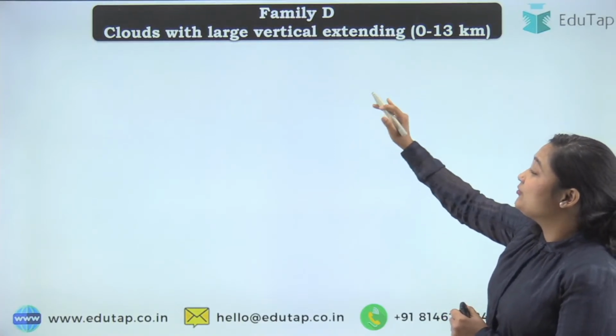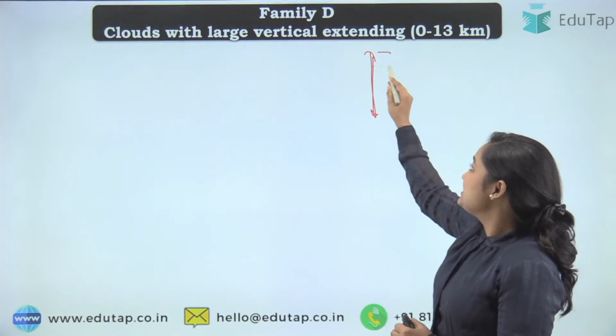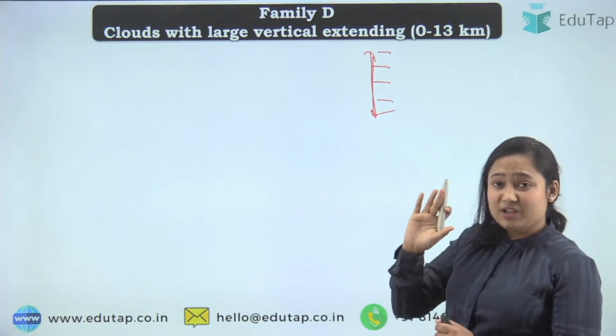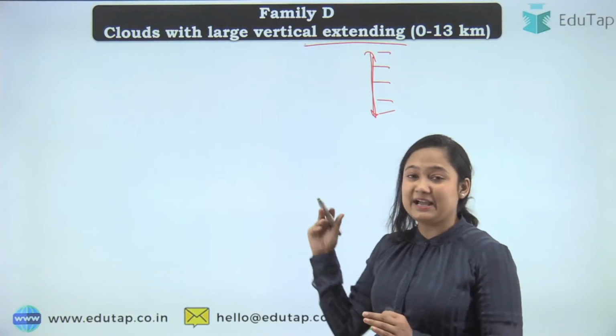So moving to the last family now, that is our family D. These are the clouds with very large vertical extension. Okay, these extend vertically. So I hope by now everyone has understood what is the difference between the three families and the D family.